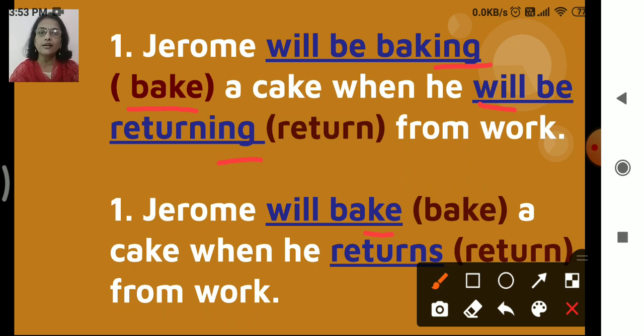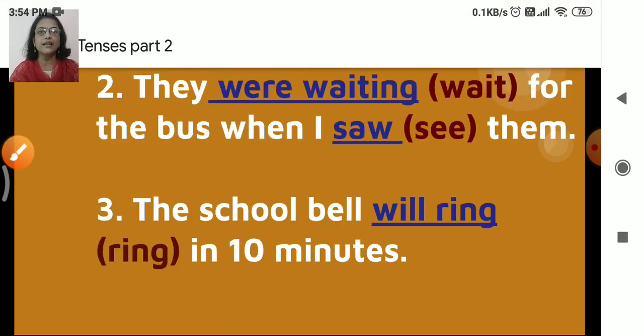So it is simple future tense. Jerome will bake a cake when he returns from home. So simple, right? We have the simple future, will bake, and returns. Okay, so let's move ahead.